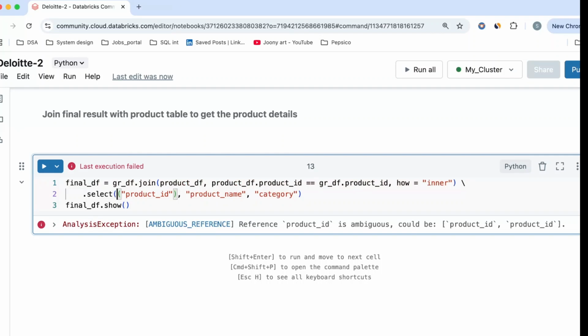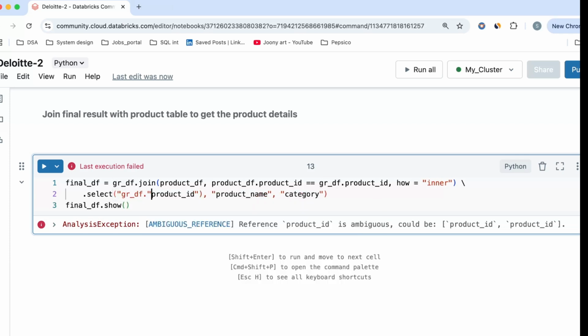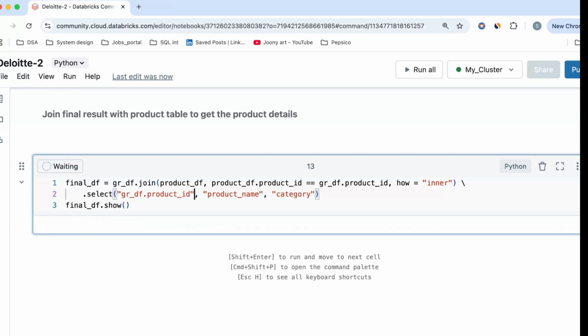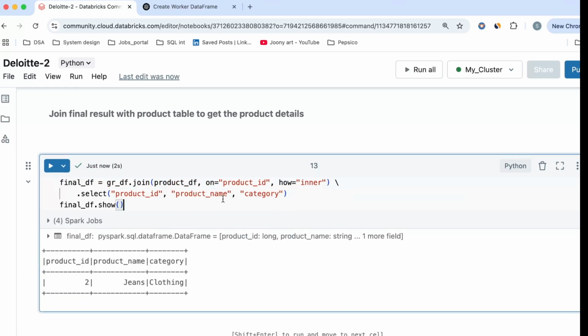So I will get it from the group DF. Okay, so that was giving us an error. So I corrected it and now it is giving me the result with product ID, product name, and the category.